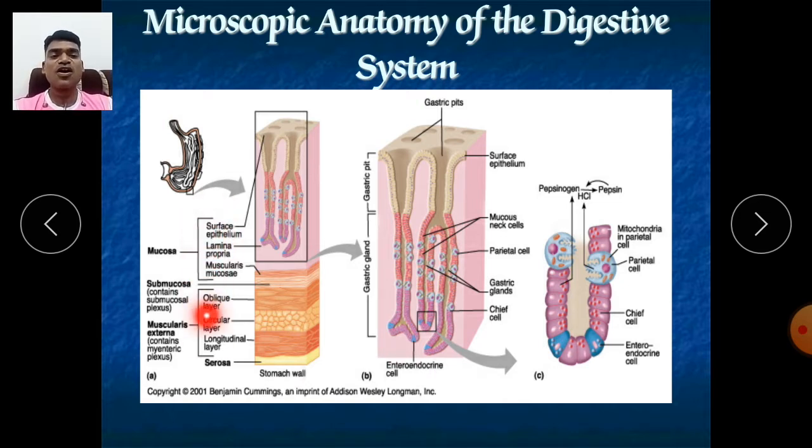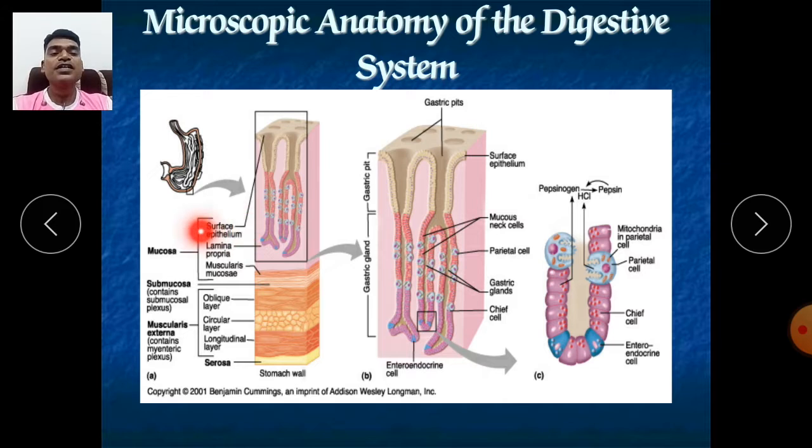As with other parts like the small intestine and esophagus, it is more or less the same, and only a few peculiarities are different from the other parts. Now we will start from the mucosa. The mucosa contains 3 layers, as we already know, but here the epithelium is there.